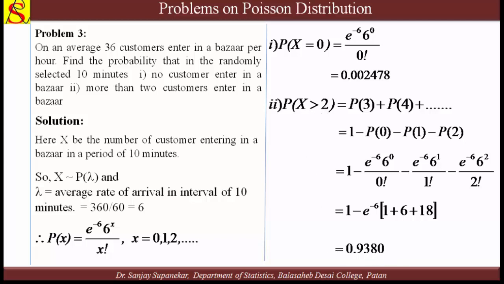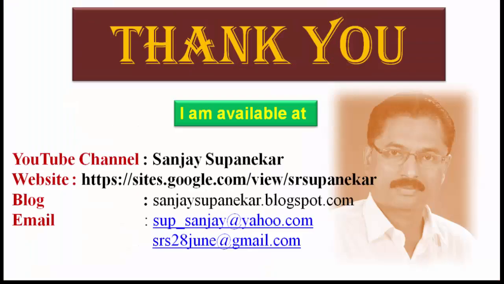This is another problem. We have seen so many problems on the Poisson distribution, particularly practical ones. In the theory we only have to illustrate some concepts through this illustration. Okay, thank you.